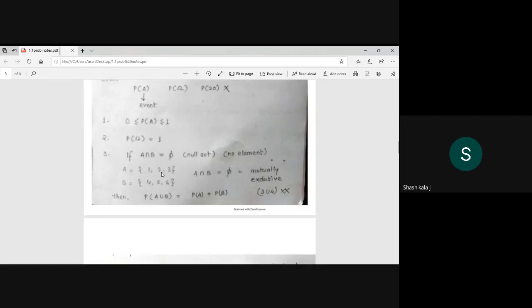Or it may be in, if it is, then the probability of A union B is equal to probability of A plus probability of B, because when you add all this, there is no element in common. I will get that, that is a union of this.